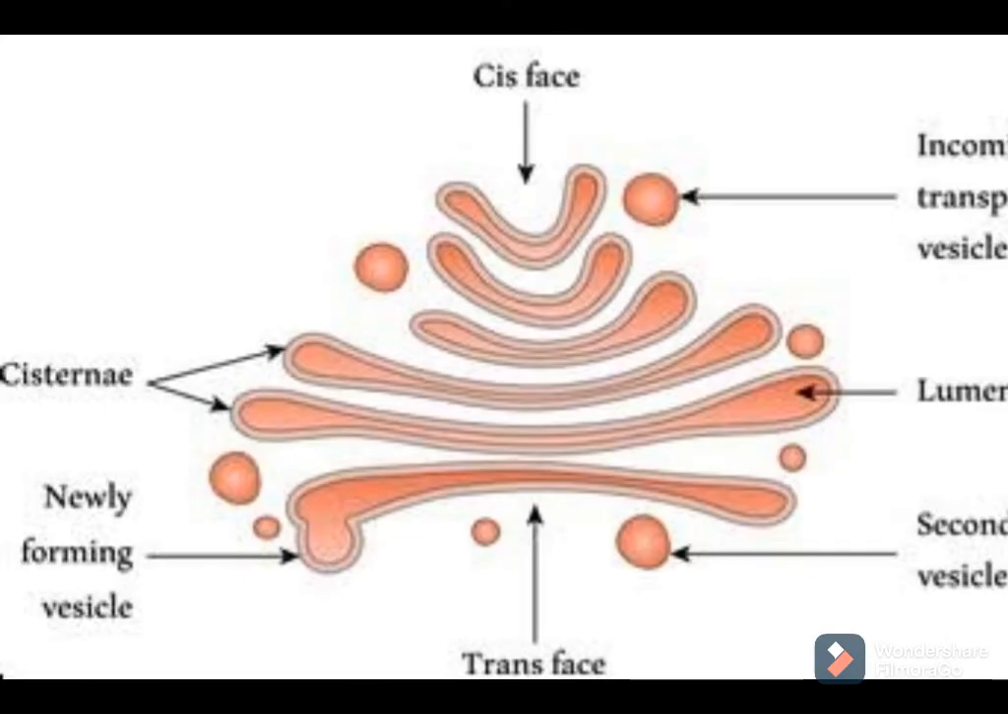Small circular structures are there near the Golgi apparatus. These small structures are nothing but vesicles. These secretory vesicles then pass out from the Golgi apparatus to various parts of the cell or outside the cell also through exocytosis. Then what is exocytosis?